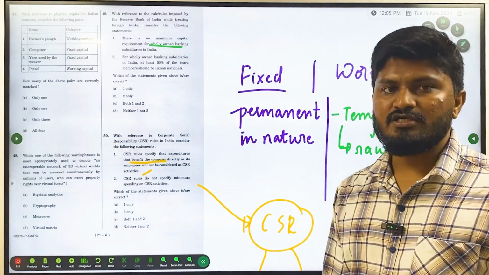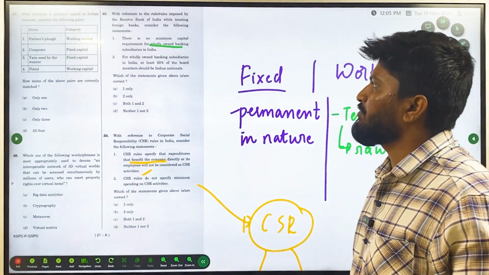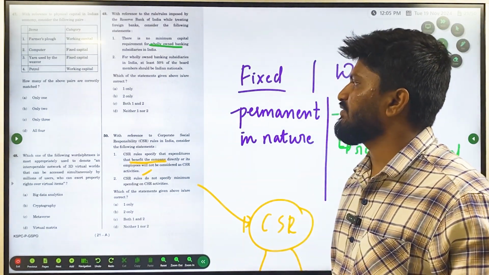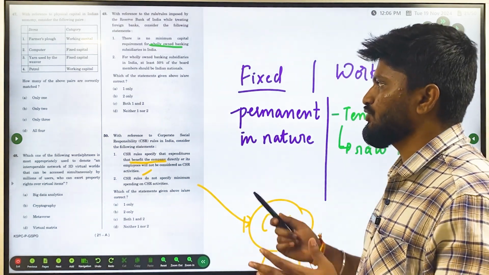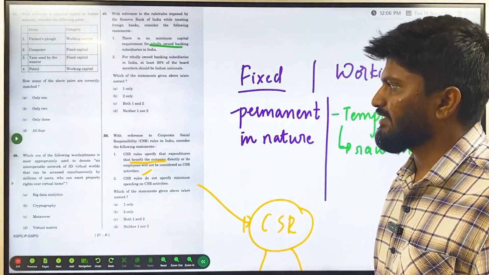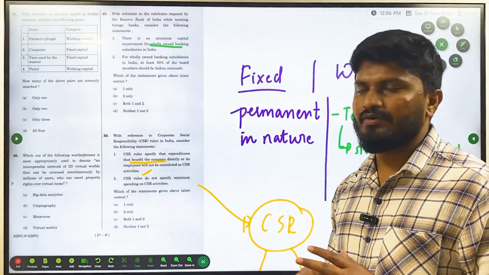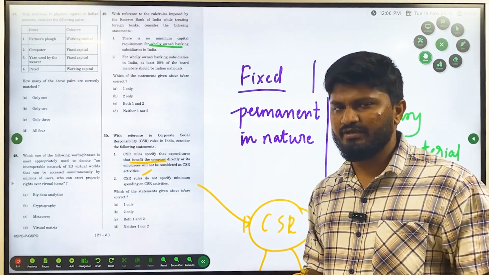Again, here it is also asking about basics. With reference to physical capital in the Indian economy, consider the following pairs. Items: farmer's plow, computer, yarn used by the weaver, petrol. Categories: working capital, fixed capital, working capital. You have to choose which of the above pairs are correctly matched. Only one, only two. So here you have to know about all four things. This is about basics only, very static and very basic in nature.